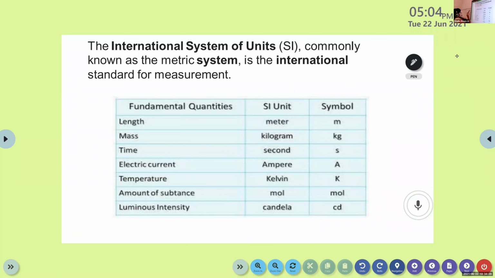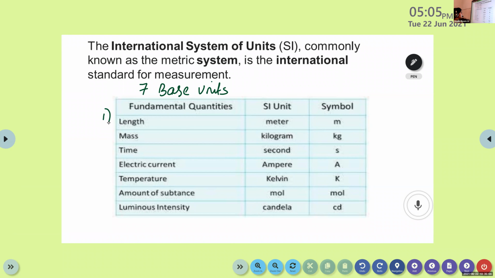Okay, you can write this one. Fundamental quantities. It is known as the 7 base units, otherwise known as fundamental quantities. Is this table clear for you? Yes, ma'am. Okay. 7 base units. The first fundamental quantity is length.